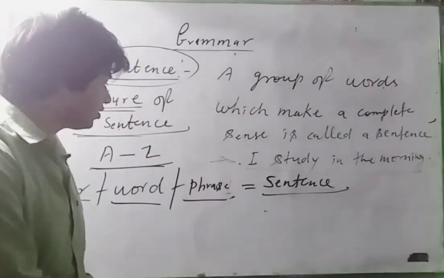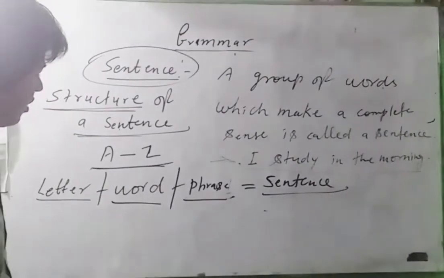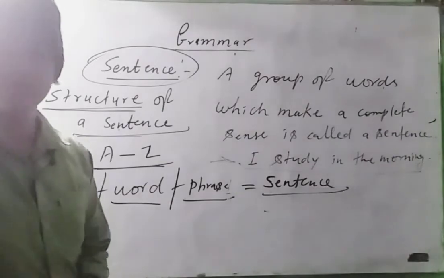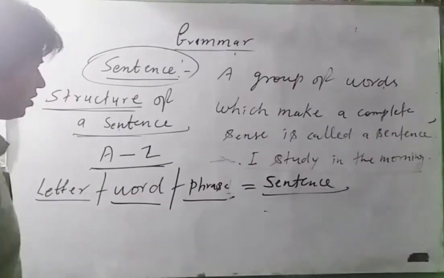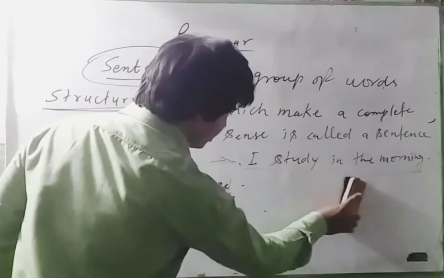Now we are going to understand how to form a language with the help of the structure of grammar. So we can add a bit.